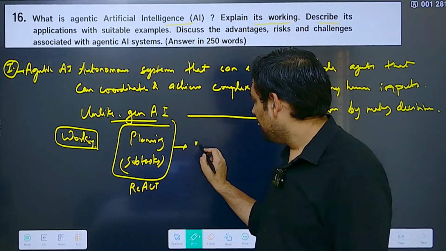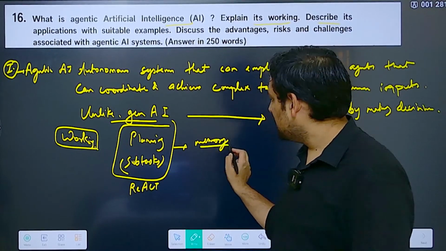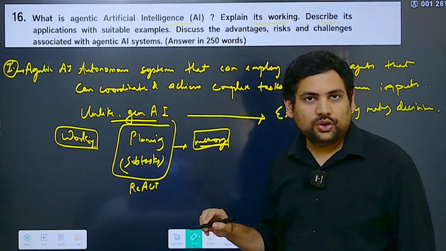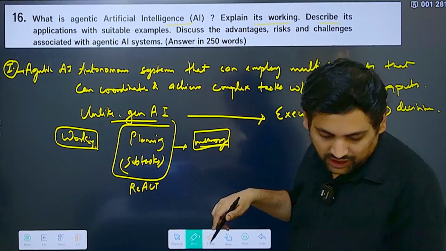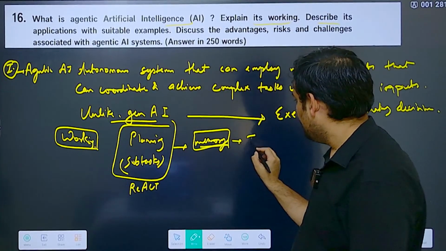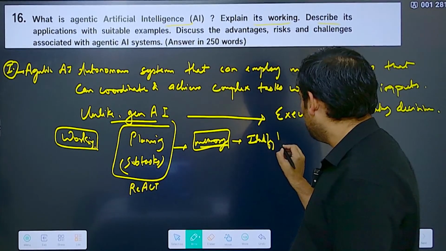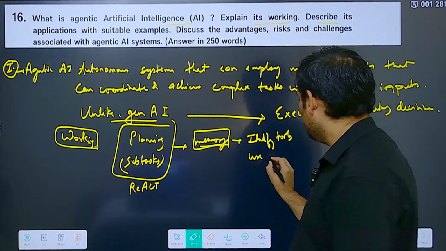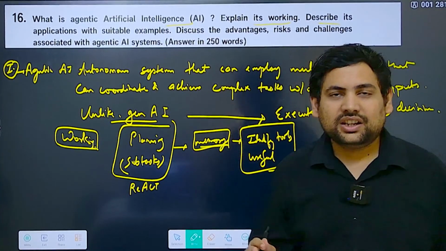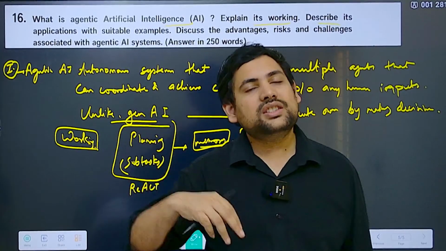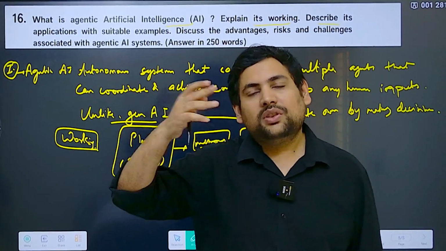Then it has to put this in its memory, so that it can break it down and refer to it again and again. After that it has to identify the tools that will be useful here, or that have to be used here. Now tools may be anything: some code repository, some browser, some software, anything.